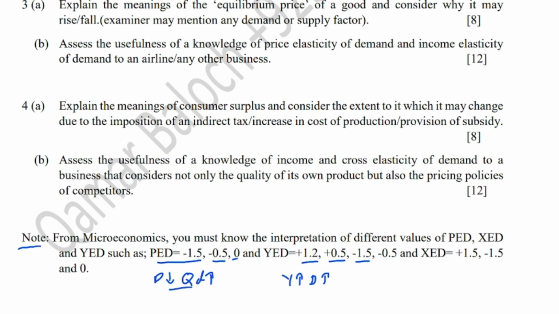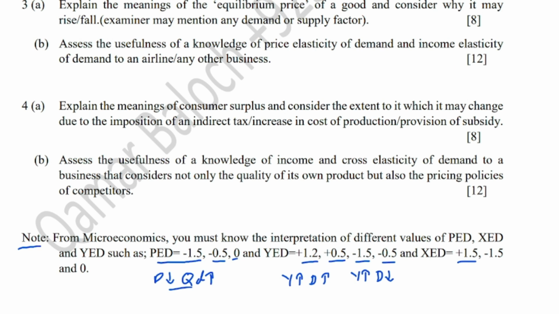One important thing that I want to mention here is that in math, minus 1.5 is less than 0, but in economics, minus 1.5 does not mean it is less than 0. It means the negative sign shows the negative relationship between two variables. For example, if income increases, demand will fall. So this is an inverse or negative relationship, and the negative sign just shows this relationship. We consider only the value: 1.5 is greater than 1, so it is elastic, meaning a little change in income will lead to greater change in quantity demand, and this one is less than 1, inelastic.